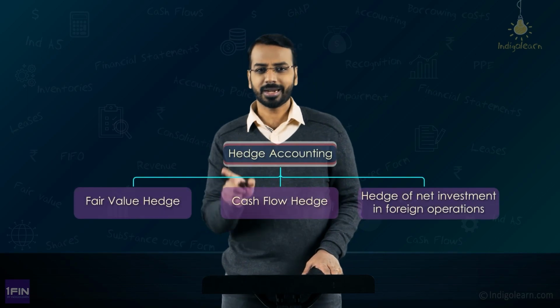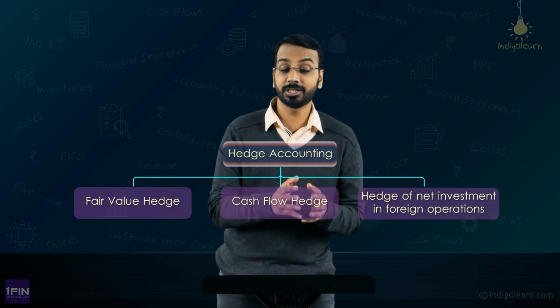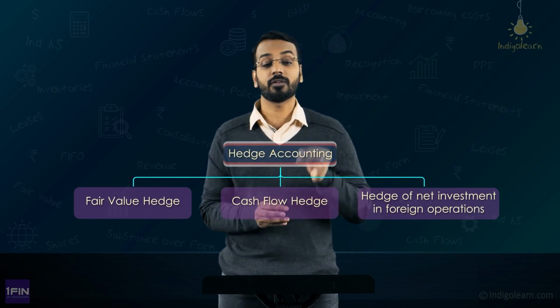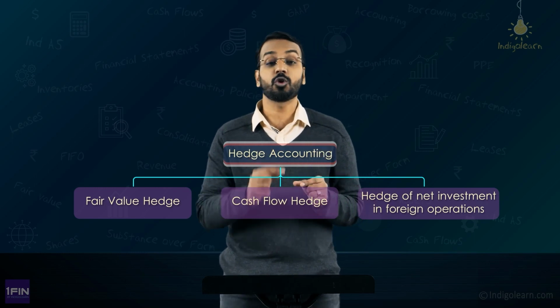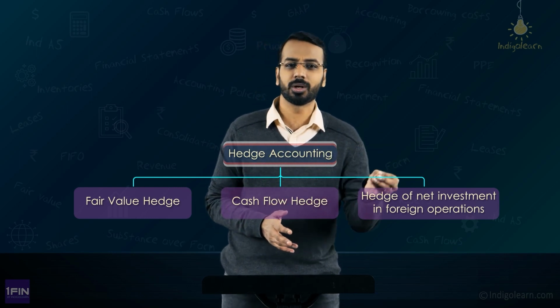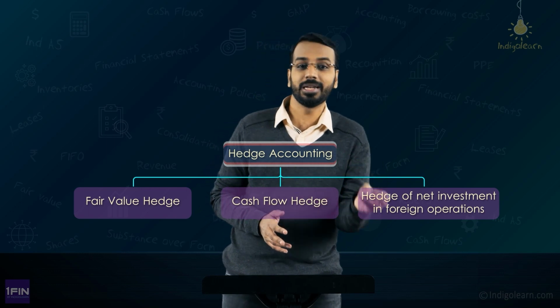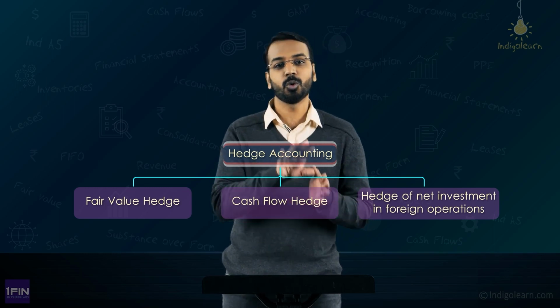Now that we have understood what is a fair value hedge and also the accounting in detail, let us move on to the next part that deals with cash flow hedge. Now the name itself suggests cash flow. You are hedging against the risk of variability in cash flow. So there could be future cash flows which could be variable, and you want to protect yourself from that variability. A simple example could be a floating rate loan on which you have to pay a variable interest rate. So there is a cash flow risk. The cash flow may go up or come down. Now to protect yourself from that, you can enter into a hedge, which is a cash flow hedge.